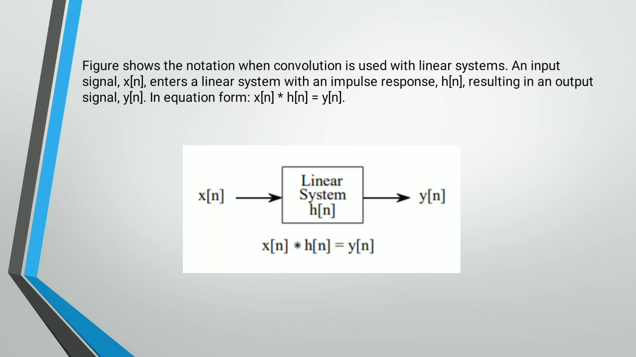Now the overall system is the convolution system. The figure shows the notation when convolution is used with a linear system. An input signal x of n enters a linear system with an impulse response h of n, resulting in an output signal y of n. In equation form, x of n convolved with h of n is equal to y of n. In this figure, x of n enters a linear system, and x of n is convolved with h of n, and we get y of n as the final output of the convolution.